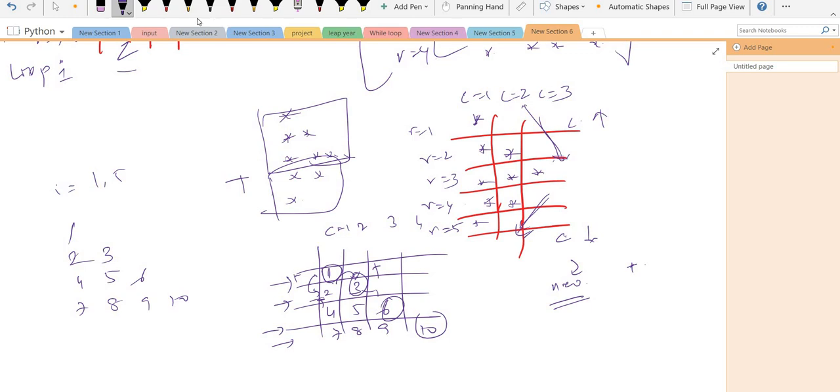Here the last value is 3 and this one is 4, so my new line value is 3 plus 1. And here is 6, my new line value is 6 plus 1, 7. Here also 1 plus 1. So whenever I make a new line, I want to add one, so I can say count is equal to count plus 1. I will make a variable count, and count is equal to count plus 1. So I have to add it. This is my way of doing this.